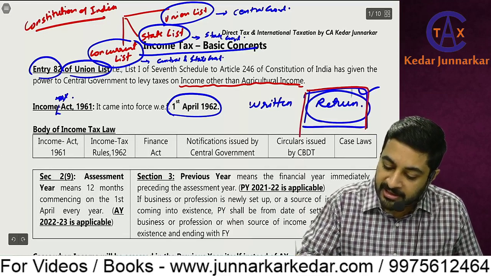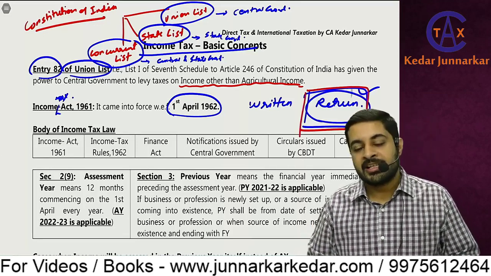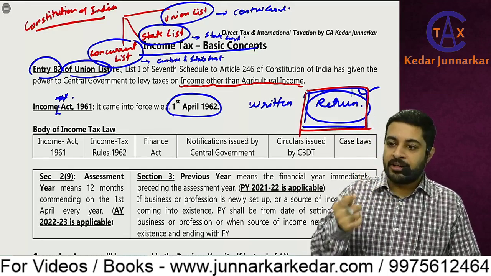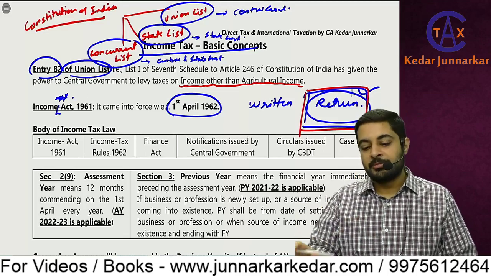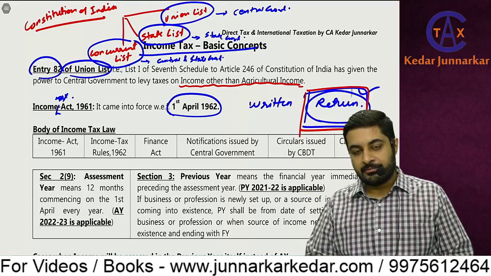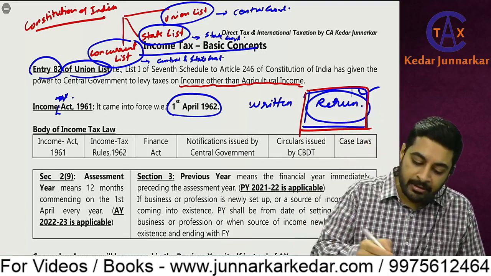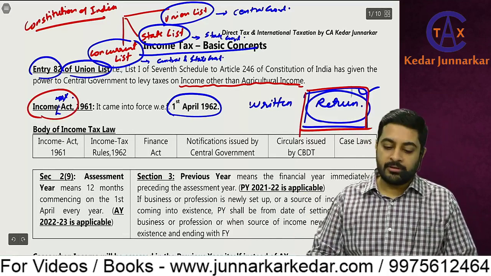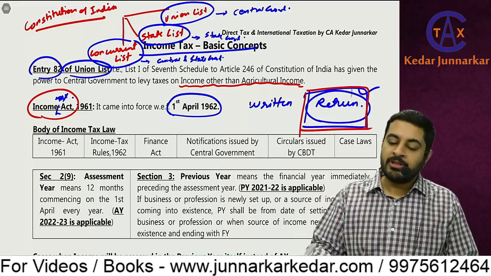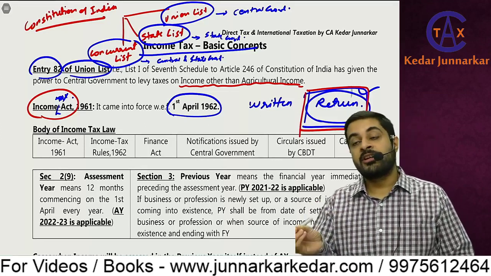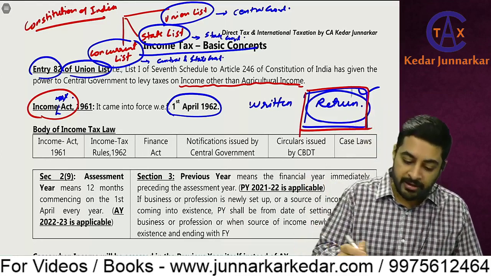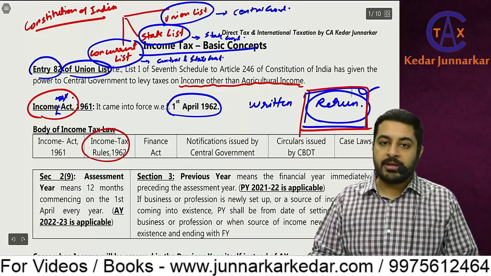So this income tax return is to be filed only once in a year. In GST we have the concept of quarterly, monthly. Here it is simple. Whatever is the income earned during the year, you have to file only one income tax return. So in the Income Tax Act it would be given that you have to file the income tax return. How to file it, which form, what annexure, what different information has to be given, that is the procedural part. That would be given in the rules: Income Tax Act, Income Tax Rules